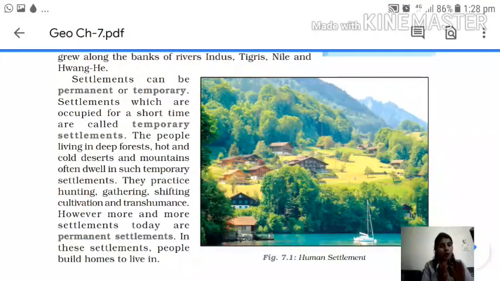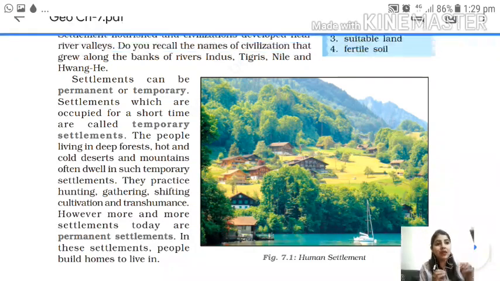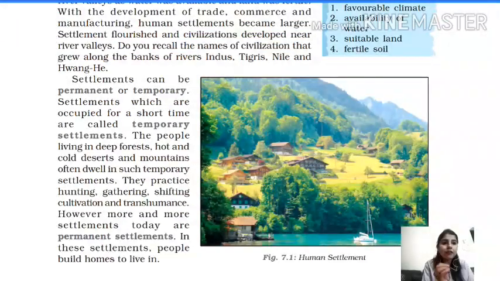So hope you have understood well what a settlement is. So in this topic we are going to discuss the different types of settlements. As you can see on this page, settlements can be permanent or temporary, as we have already discussed. But once again I am going to tell you what a temporary settlement is, where people live for a short period of time. That means nomads.